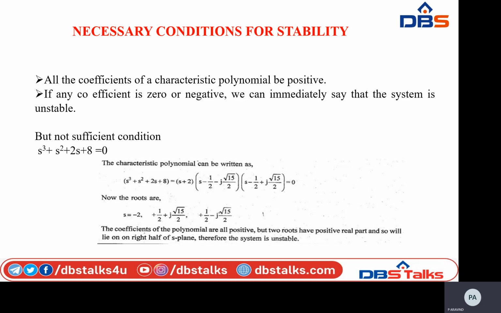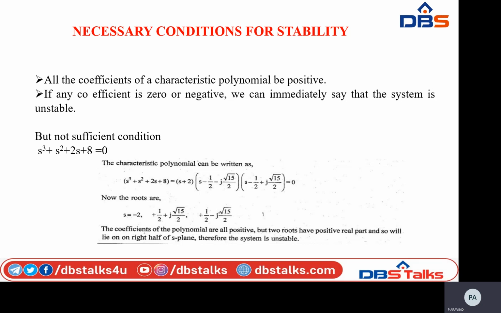See, in order for all the roots to have negative real parts, it is necessary but not sufficient that the coefficients of the characteristic equation be positive. If all the coefficients of the characteristic equation are positive, then the system may be stable, and one should proceed further to examine the sufficient conditions of stability.